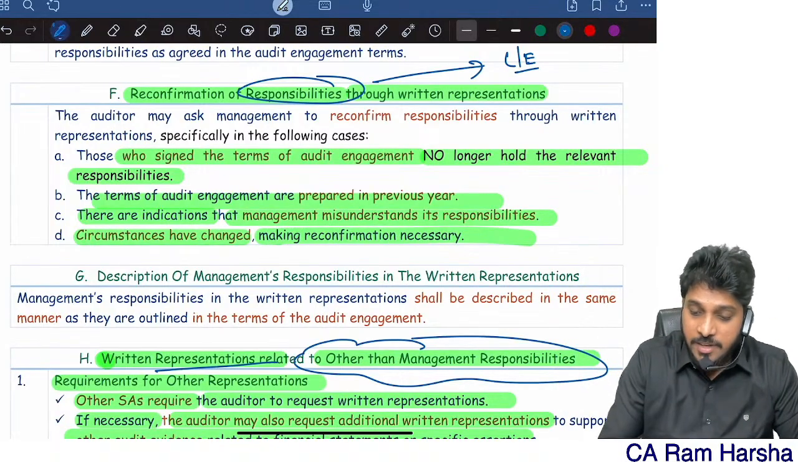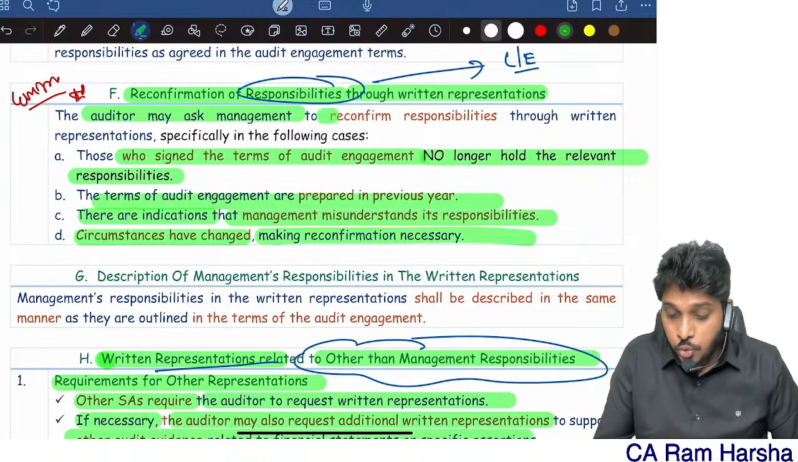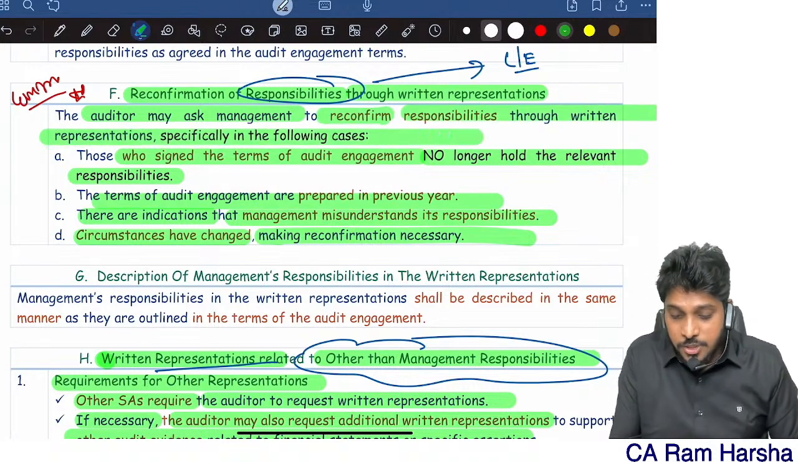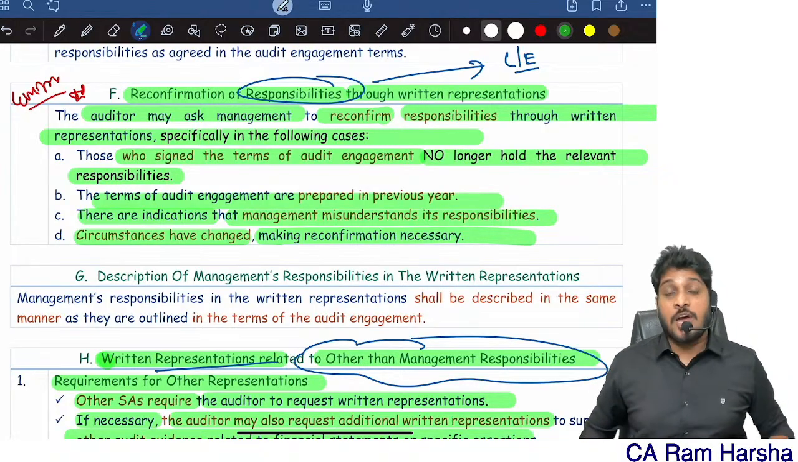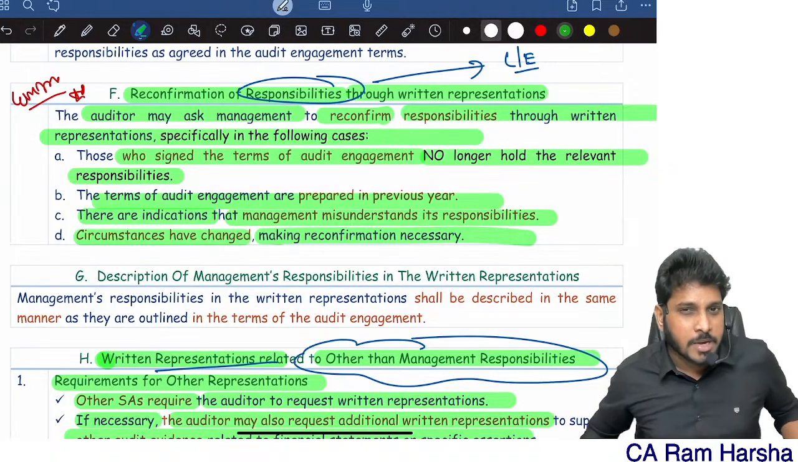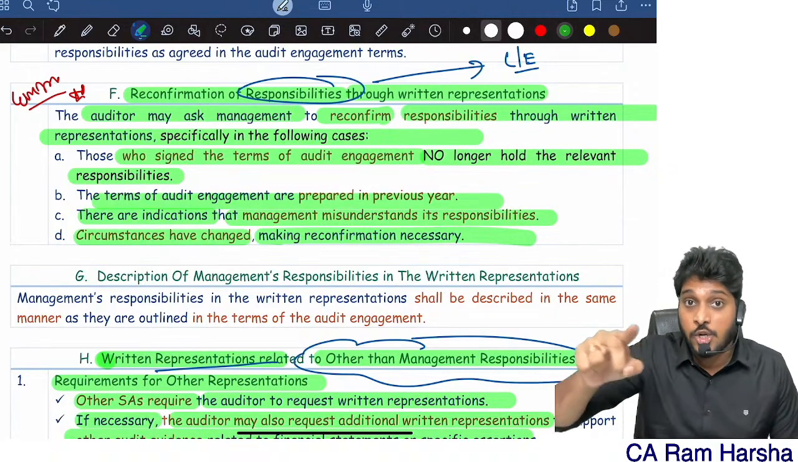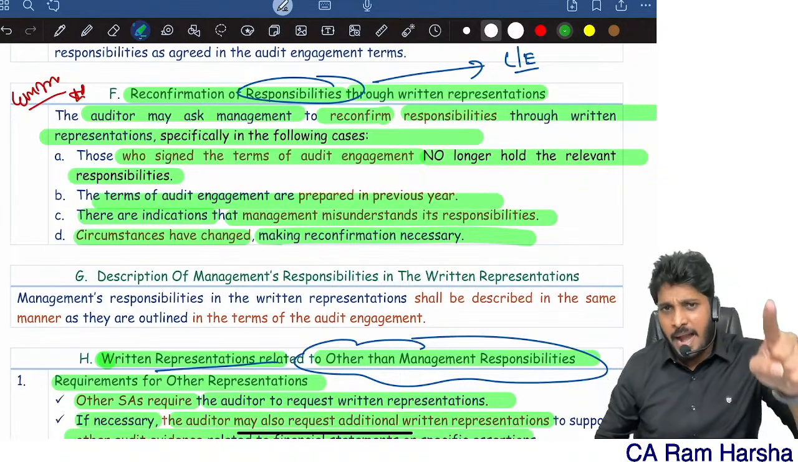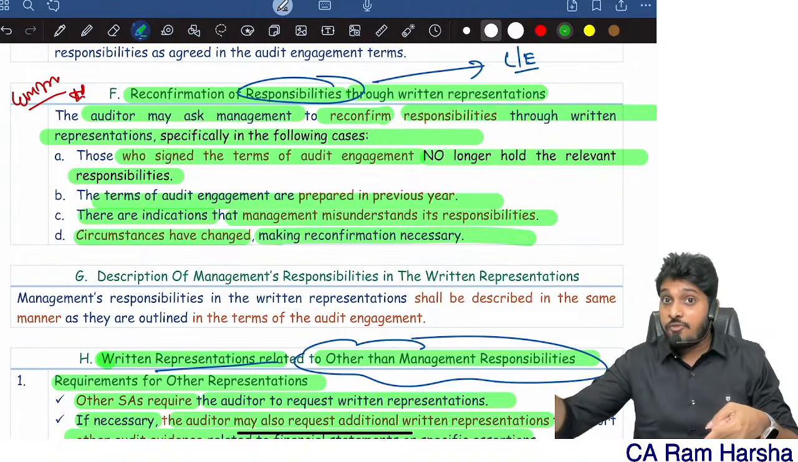Straight away, they may ask you a very important question, a 4 marks or 5 marks question. The auditor may ask management to reconfirm responsibilities through written representation. See, management will acknowledge and confirm its responsibilities through the engagement letter. But there are some cases where they will once again reconfirm their responsibilities, that too through written representation. Management responsibilities are always confirmed through the engagement letter, but here they are reconfirming through representation.